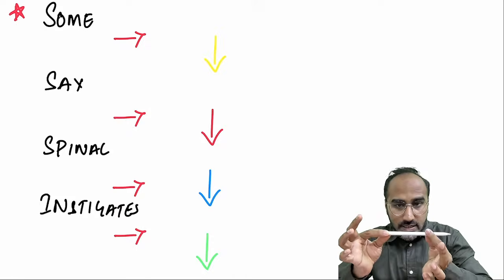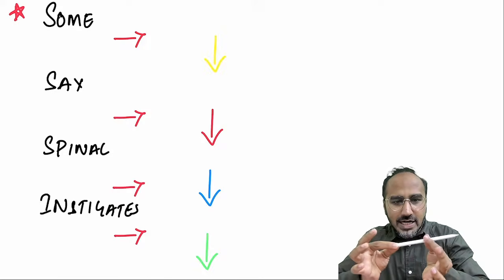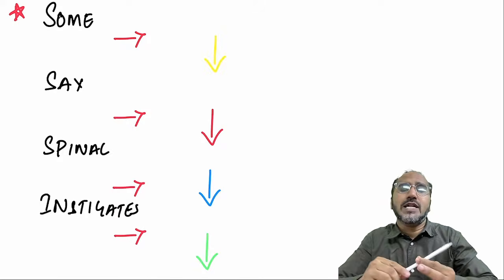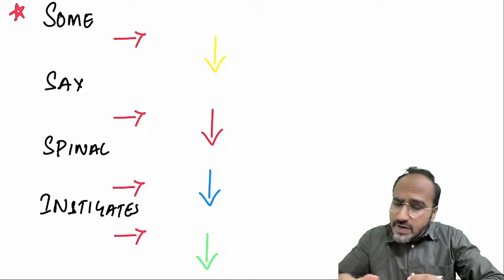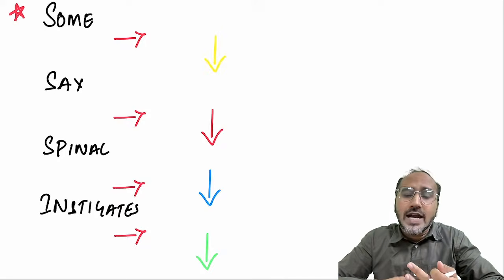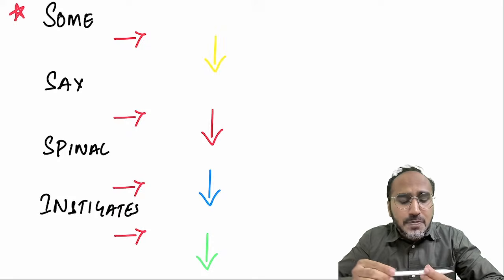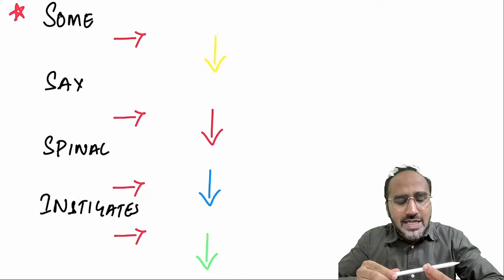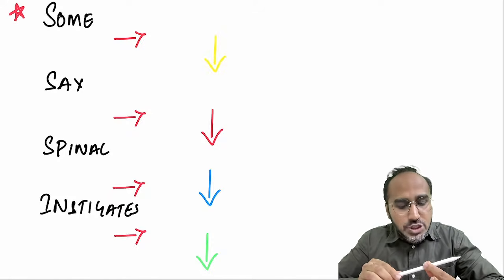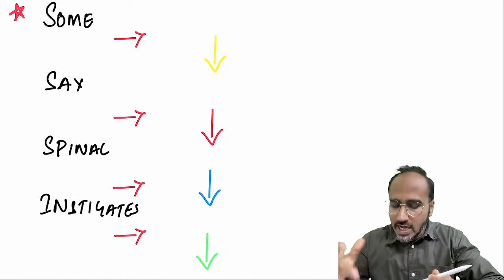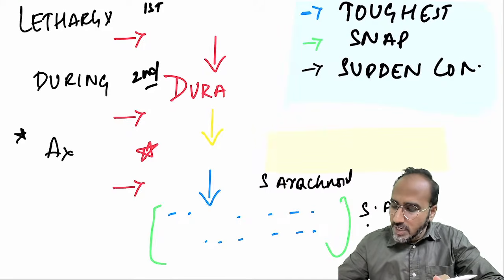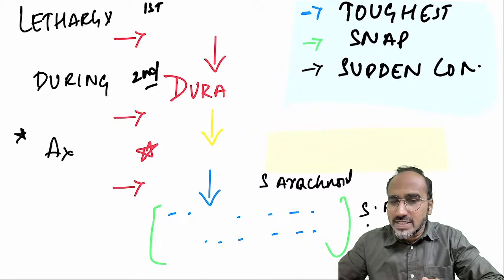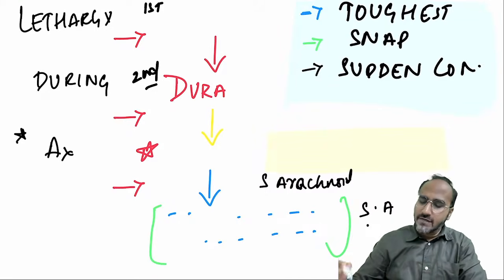Just look over here, guys. While I pierce ligamentum flavum, you will suddenly feel that you have pierced it. Why? Because ligamentum flavum is basically the toughest ligament. Once you pierce it, you will feel a pop. Then there is the dura. Once you puncture the dura, there will be the arachnoid membrane. And once you puncture the arachnoid, there will be the subarachnoid space that has CSF.